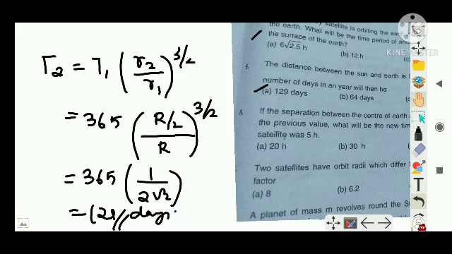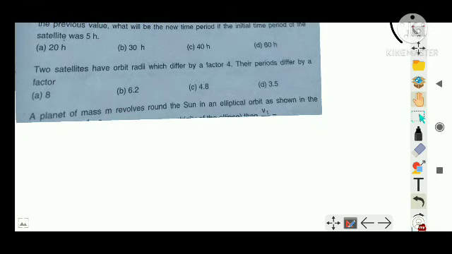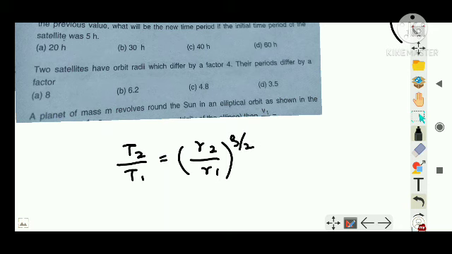Clear? Now similarly, let's move on to the next question, the sixth one. If the separation between the centers of Earth and the satellite is increased by 4 times the previous value, what is the new time period if the initial time period was 5? Very easy. Again, I can go for T2 by T1, or T2 is equal to T1 into R2 by R1 raised to 3 by 2. And you are told that the new distance is increased by 4 times, means it is 4R and this is R. So R, R cancels, so you can just write it as 4 raised to 3 by 2.